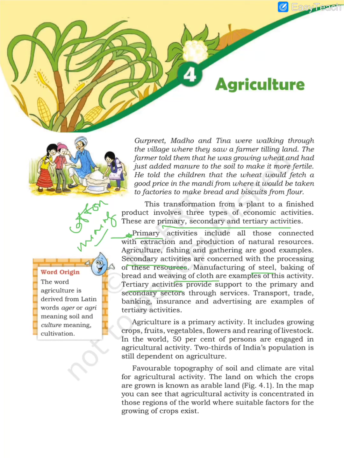Then tertiary are those which provide services. If you are growing crops, catching fish or gathering material, then it has to be transported to the people, or you need money for doing agriculture.